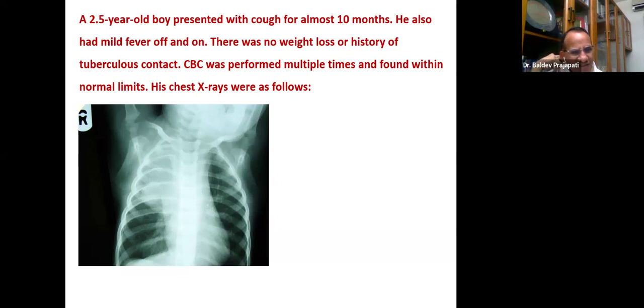If I answer the response to the next person, it's a good answer. Please say right side homogeneous opacity. Somebody says pneumonia. I think pneumonia we are expecting